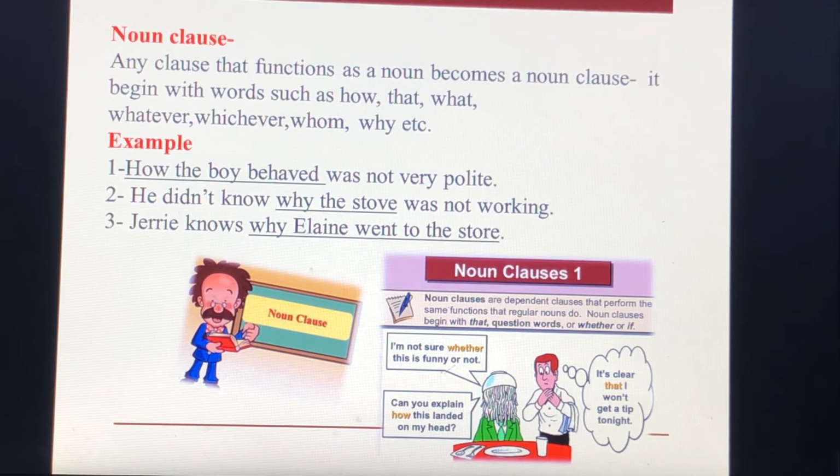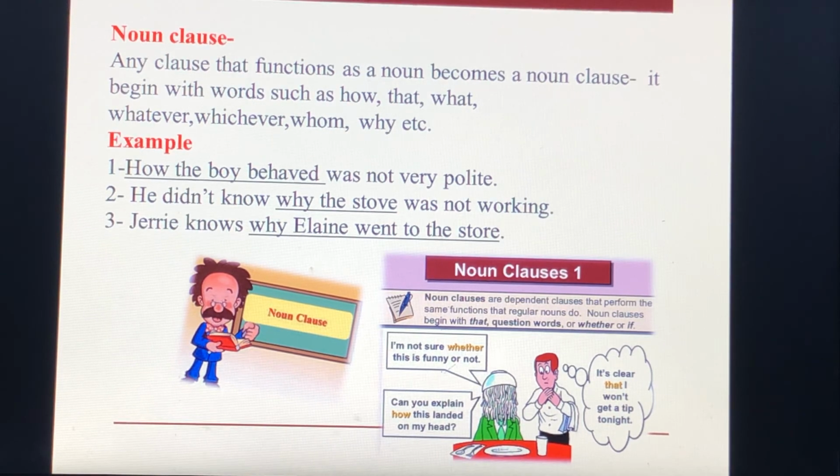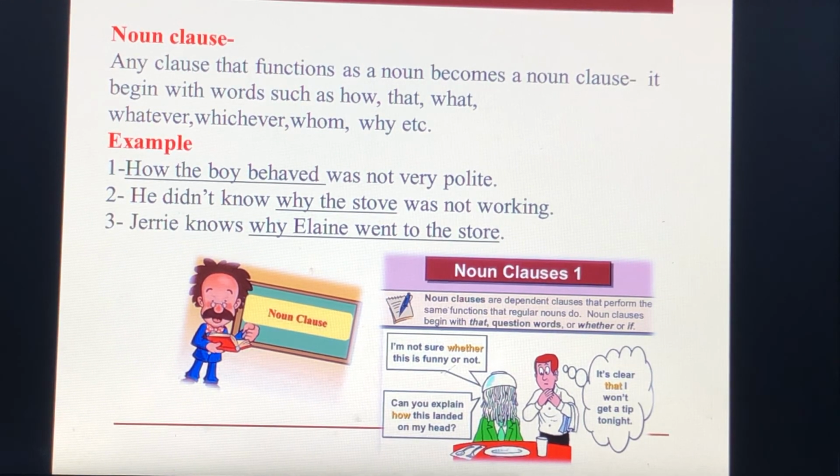Jerry knows why Ellen went to the store. Here the noun clause acts as an adjective complement. That is, he knows why Ellen went to the store.